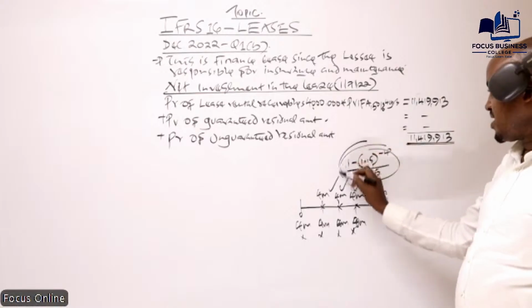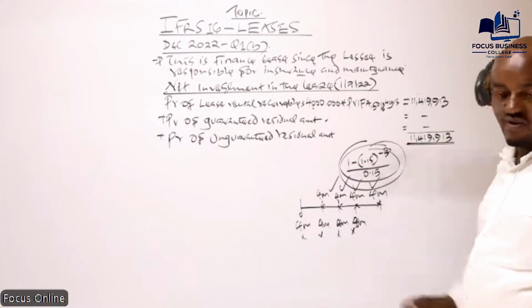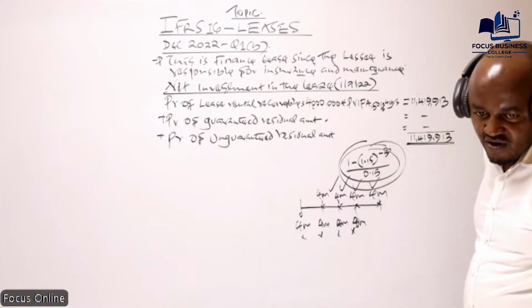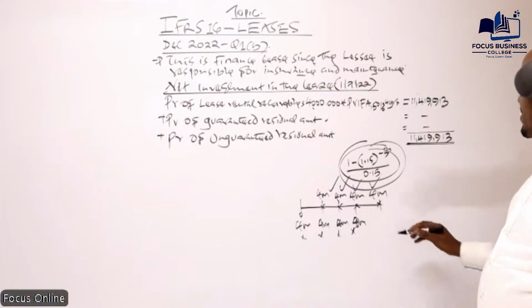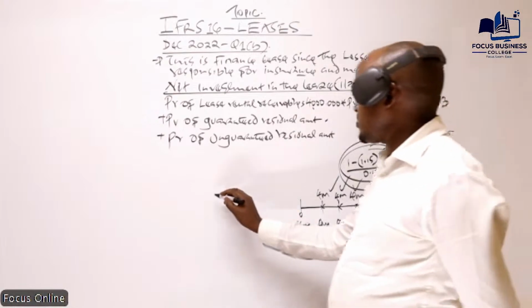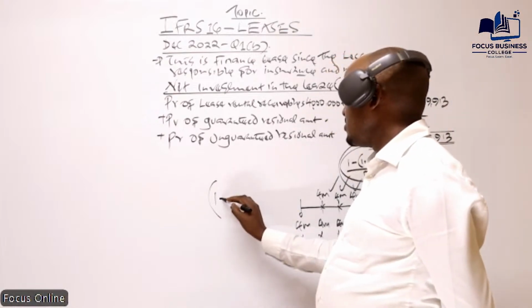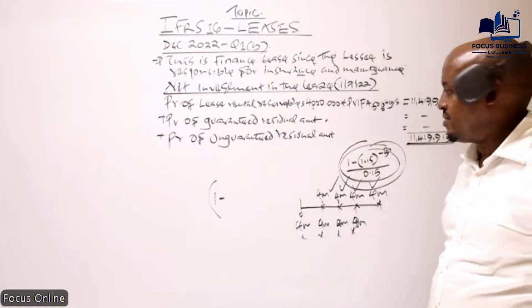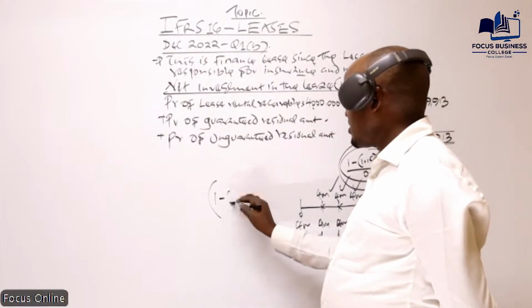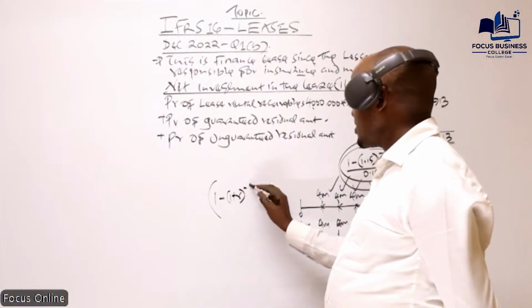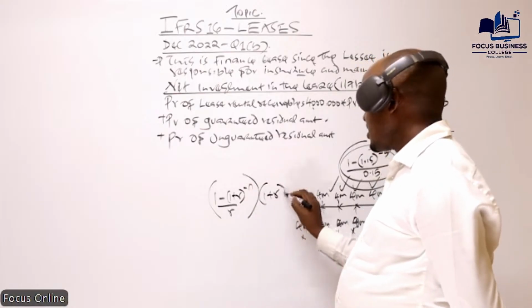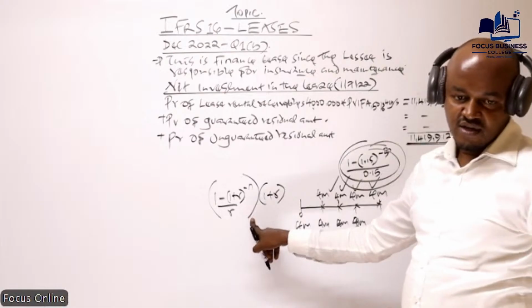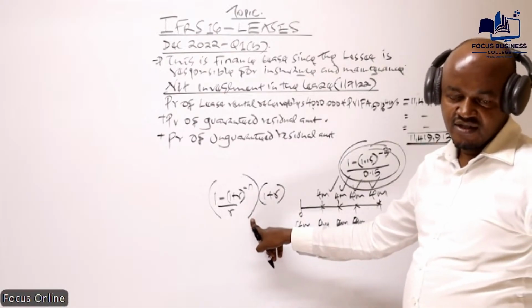There are two approaches. Remember, there are two approaches. Can you remember this formula you did in the topic of FM? 1 minus (1 plus R) raised to power negative n, all over R, and then times (1 plus R). Can you remember something like this?